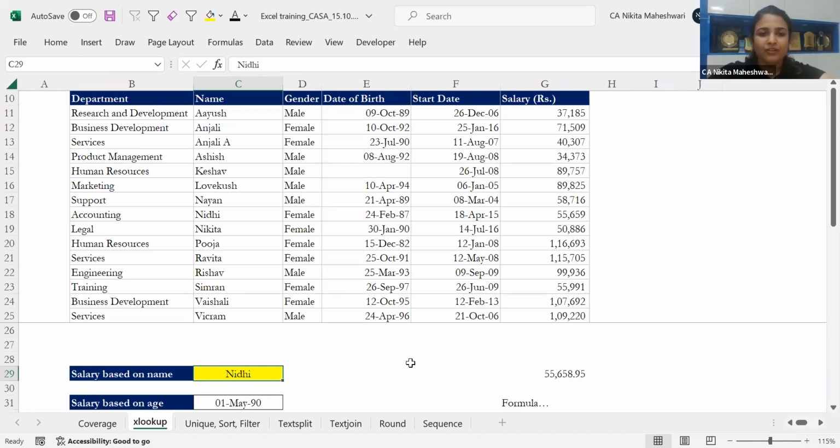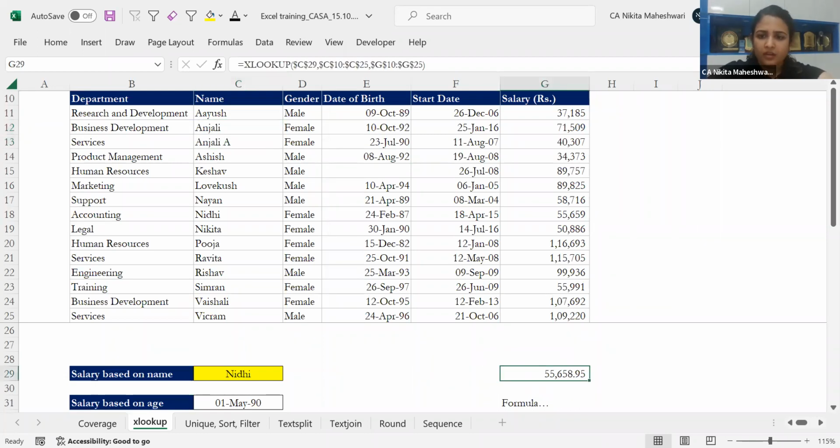Now, yes, definitely, that example I'm going to take, but just give me a minute. I'll come to that example of Anjali also. Somebody in the chat had said to take the example of Anjali. Since there are two names with the name of Anjali, we'll be going into that in depth. Let's keep it simple for right now.